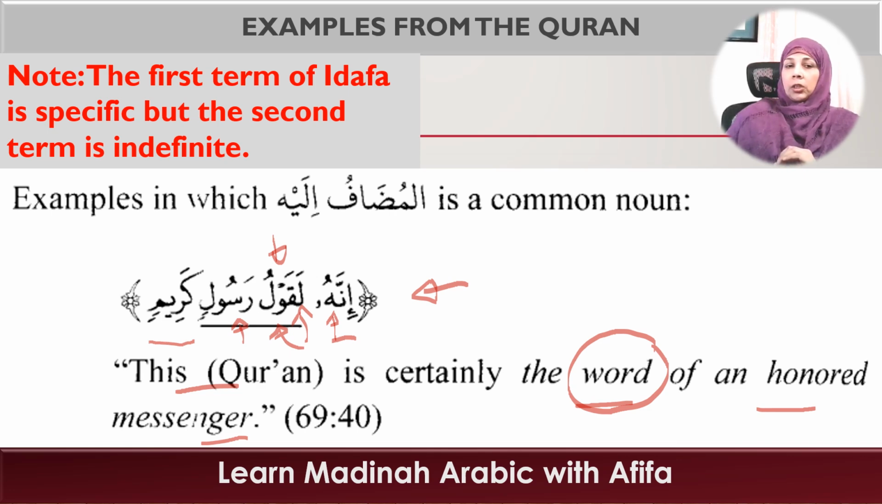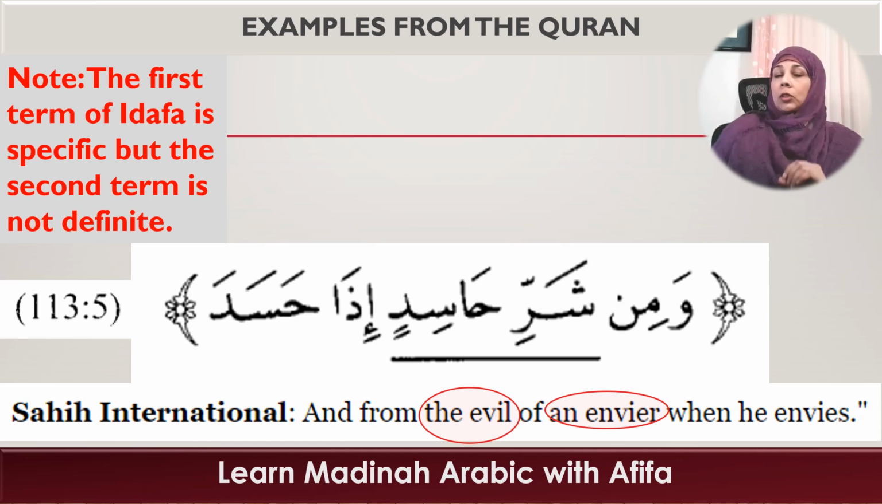And what kind of a messenger is it? It is a noble messenger. So kareem is the adjective describing the rasul. So here we observe that rasulin is indefinite with this tanween kasra, right? However, look at the translation. We say the word of an honored messenger. So you see the word, it is specific, because the English translation gives it the word, but the mudaf ilayhi is indefinite. The word of an honored messenger. So this example will be just like the one we saw now.